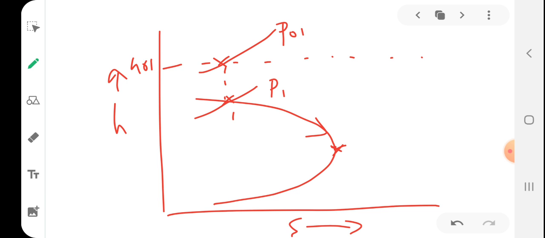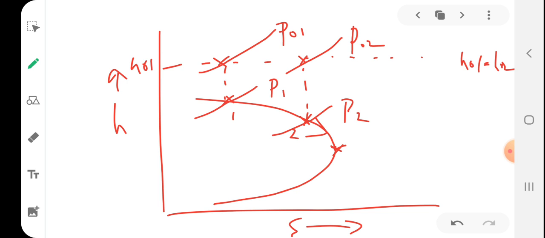As seen from the energy equation, the stagnation enthalpy H0 for the flow remains constant throughout. If you take a point at a downstream section 2, the corresponding stagnation enthalpy will be the same, H01 only. H01 will be equal to H02, as I have already told you. But what varies? This will be the static pressure here, and this will be P02, the stagnation pressure corresponding to the downstream section 2.